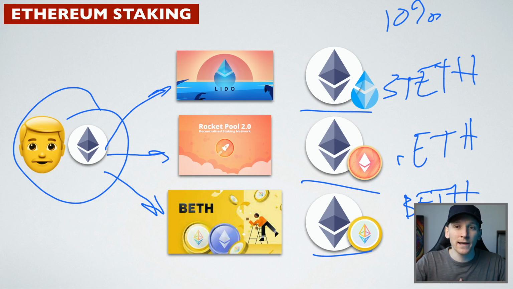Now, these are called liquid staking tokens because these tokens essentially represent staked ETH. And just like any token, you can do anything you want with them. So you can deposit and withdraw, you can buy and sell, or you can own it and keep the rewards that are coming to that token. There are many different players in the Ethereum staking space, and therefore there are many ways to go ahead and stake your ETH with them.